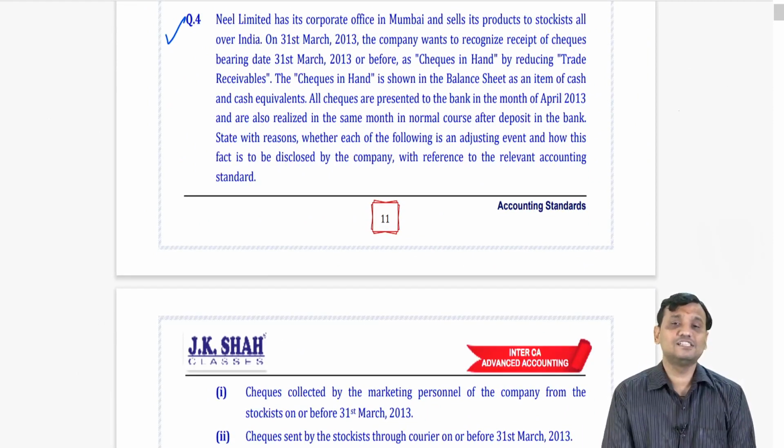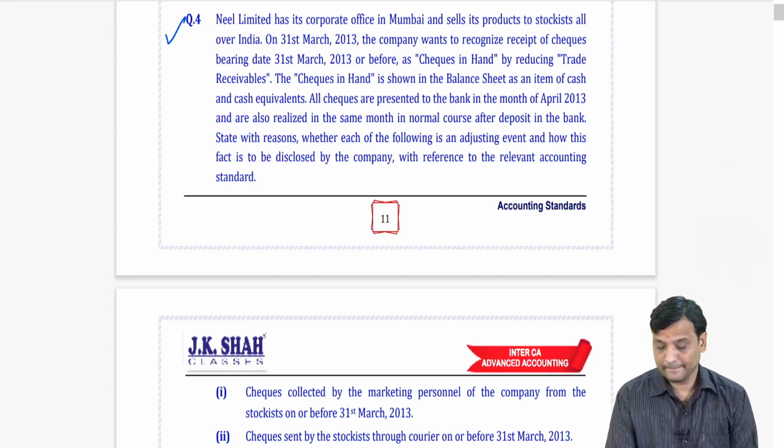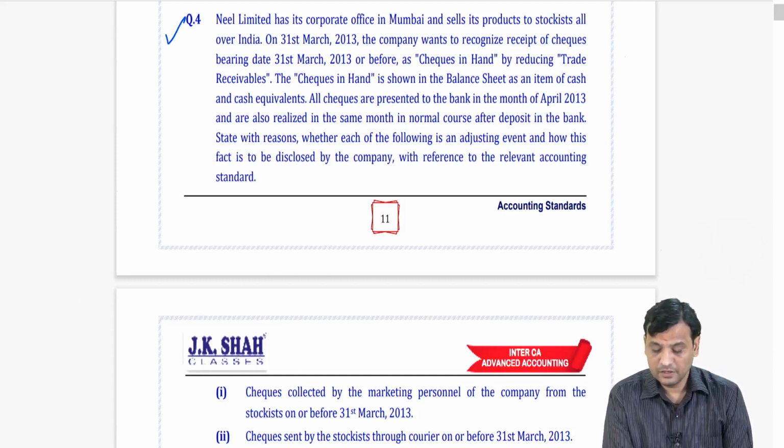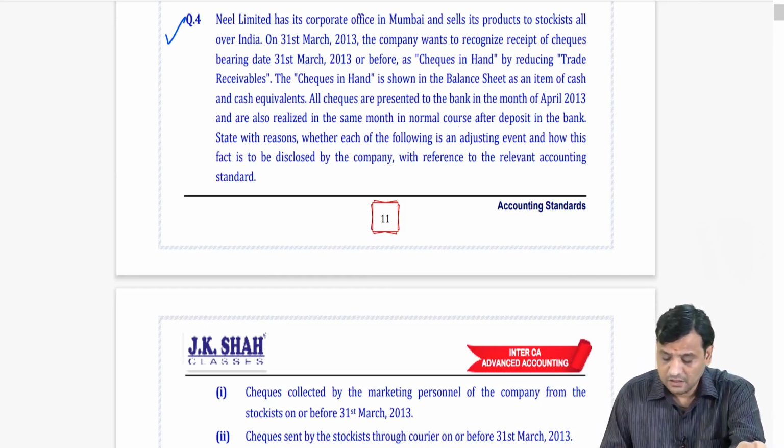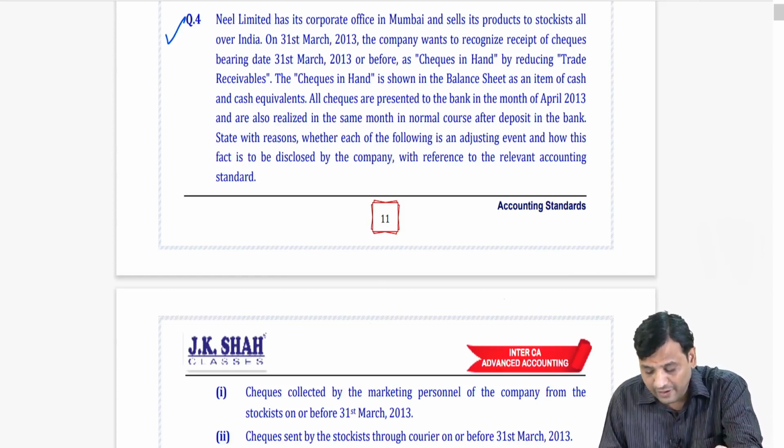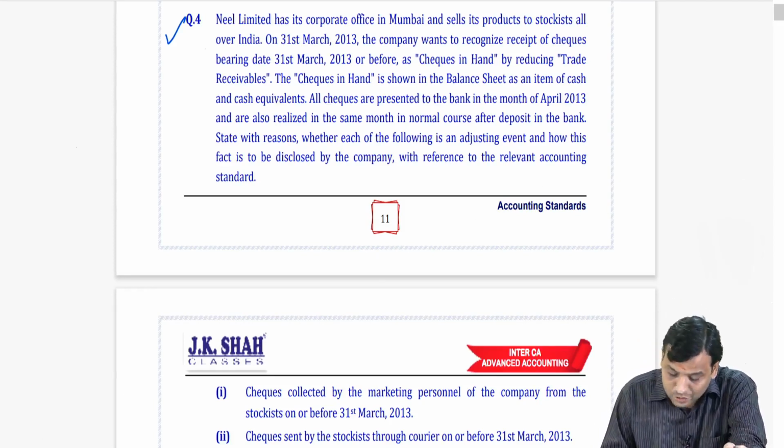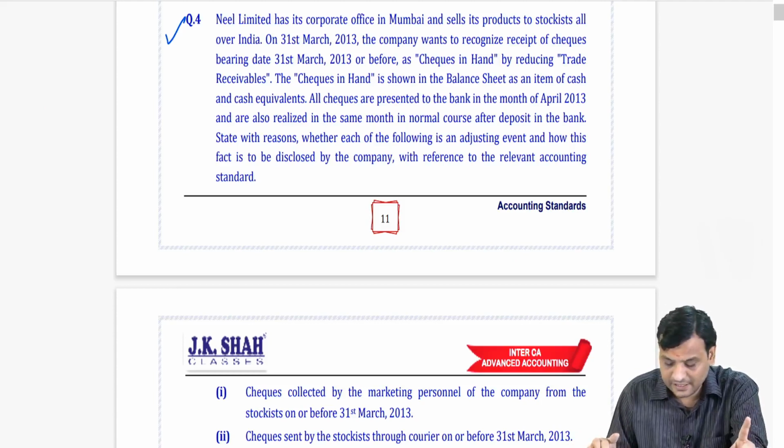NEEL Limited has its corporate office in Mumbai and it sells its product to stockists all over India. On 31st March 13, the company wants to recognize receipt of checks bearing date of 31st March or before as checks in hand by reducing trade receivable. The checks in hand is shown in the balance sheet as an item of cash and cash equivalent. All checks are presented to the bank in the month of April 2013 and are also realized in the same month in normal course after deposit in the bank.